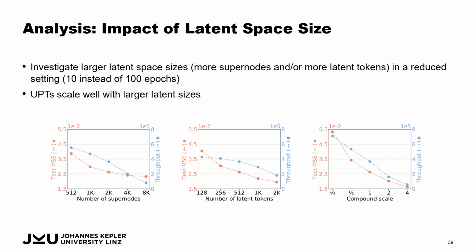This, of course, reduces the throughput during inference and also increases the training time. However, we see that we have very nice scaling. The more compute we give it, the better the model becomes. This is also shown when we do compound scaling, so when we scale everything at once, the number of supernodes and also the number of latent tokens, we get very nice scaling behavior.